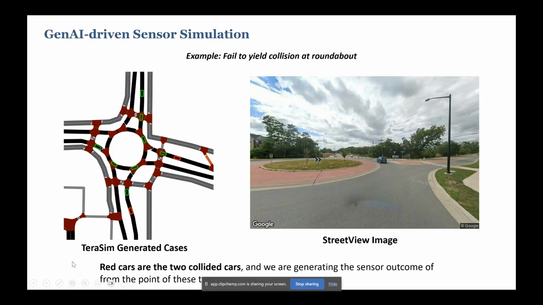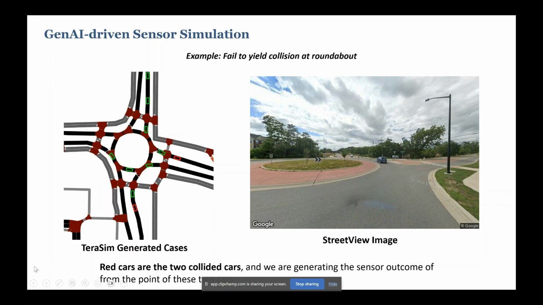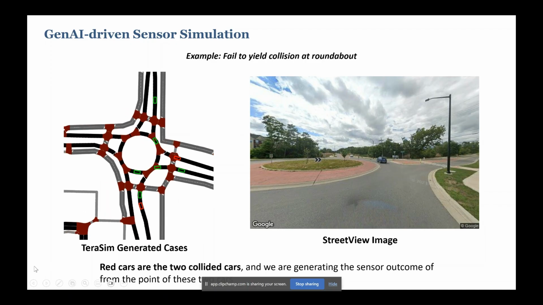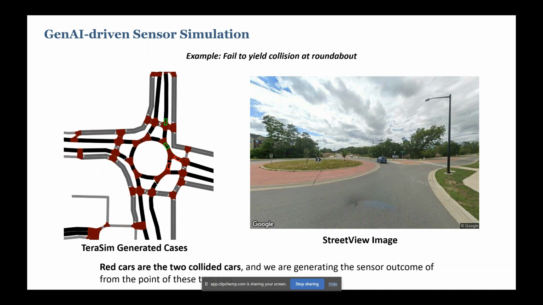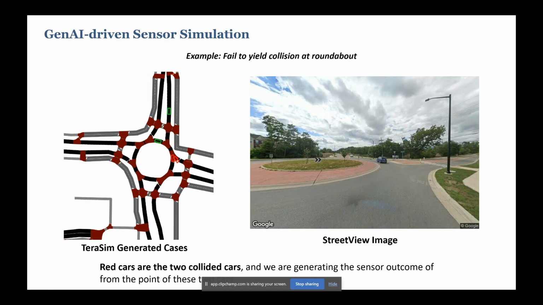And here we are showing an example, still using the fail-to-yield collision. This is generated through what we call TeraSim and the NAD. In this corner case, you can see the two vehicles collided into each other because of the fail-to-yield collision.